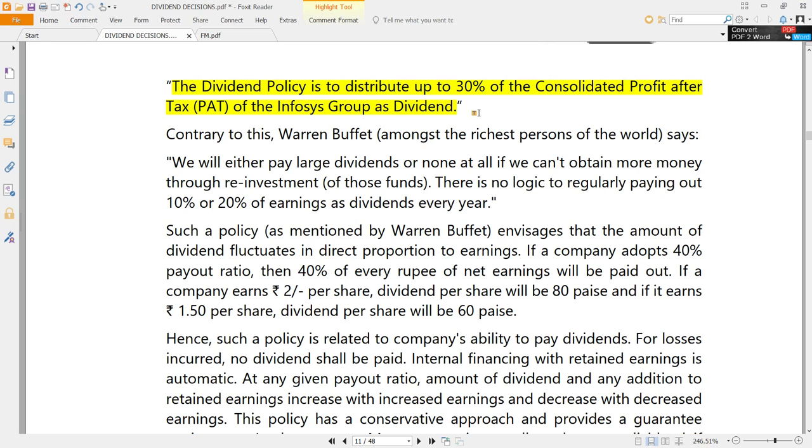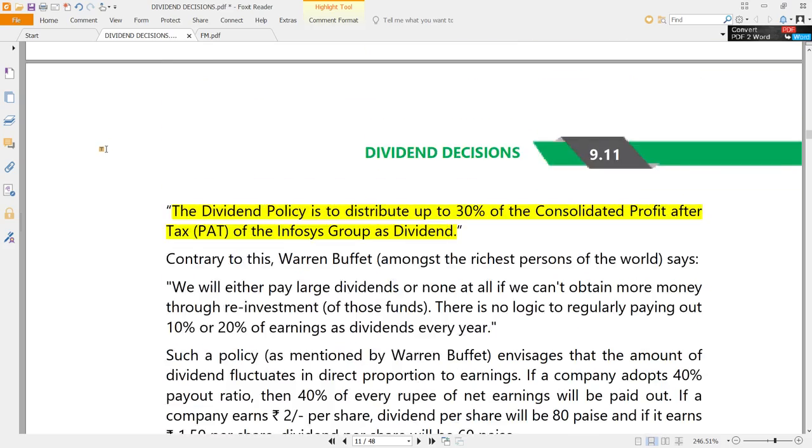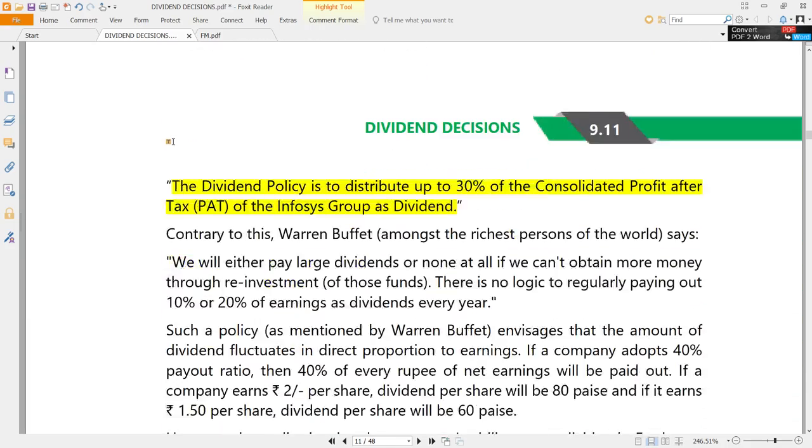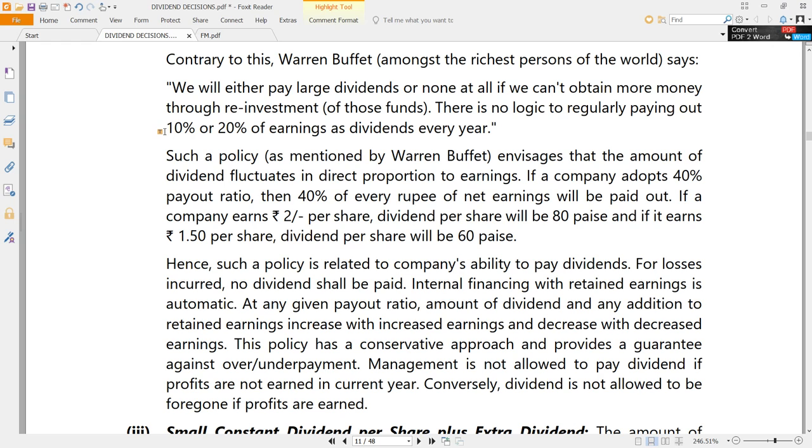That was an old policy. Recently they are declaring higher dividends than that. As I said already, since earlier those were growth companies and now they are mature companies, the policies will change. Right? So that is the point here.